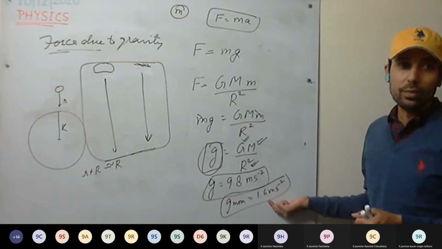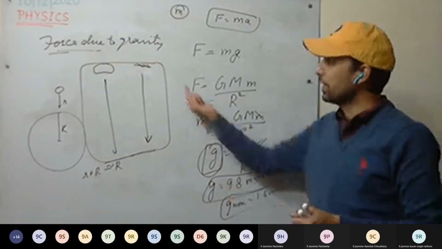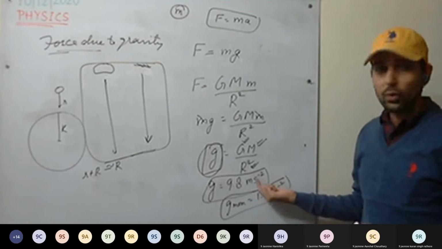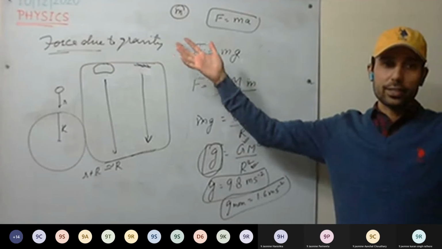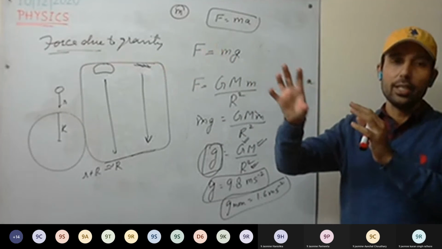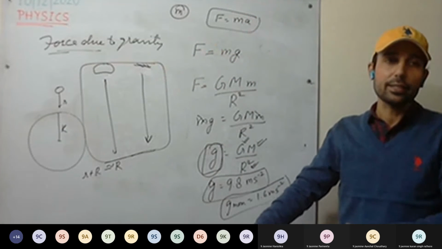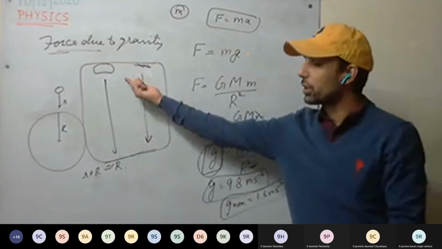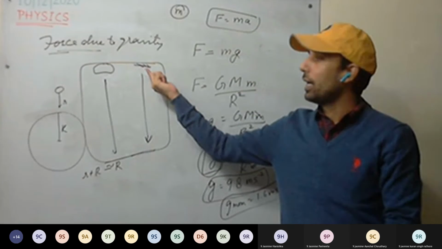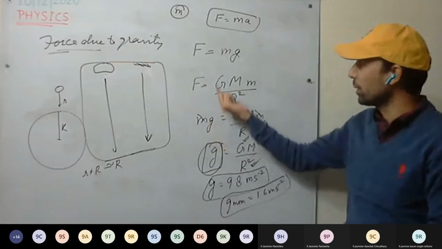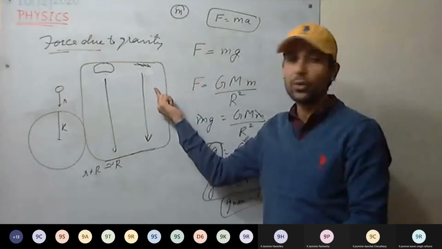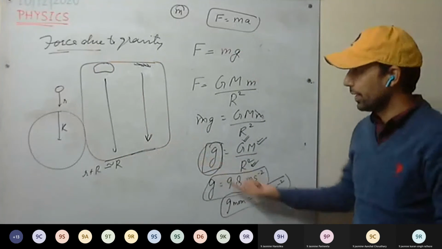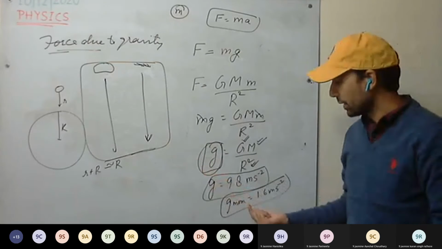Is this clear now? So acceleration due to gravity is independent of the mass. You drop any kind of body, whether a 100 kg body or 1 kg body, they both will reach the Earth's surface at the same time in vacuum, because acceleration produced in both the bodies will be the same. Acceleration produced is independent of their mass. This is clear?